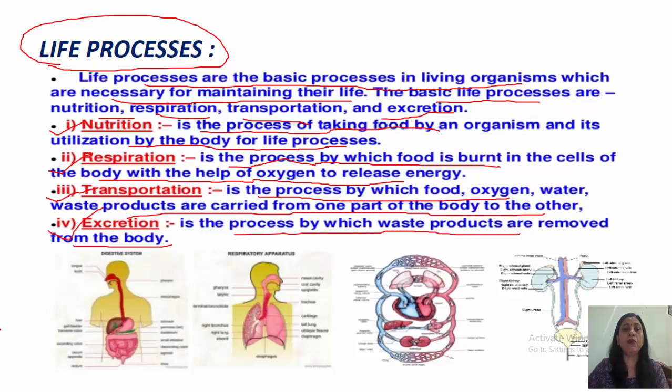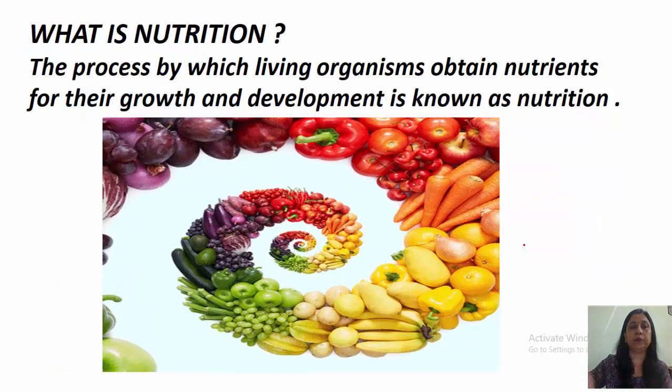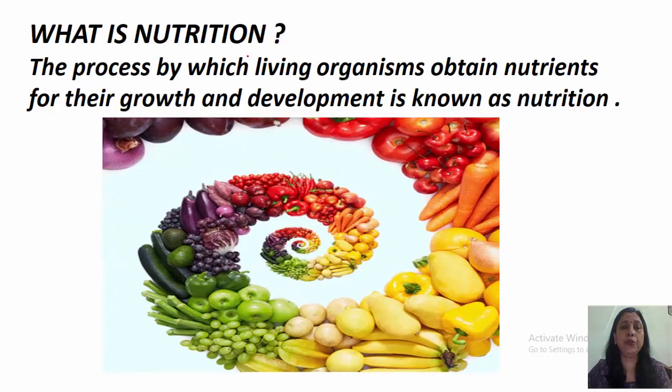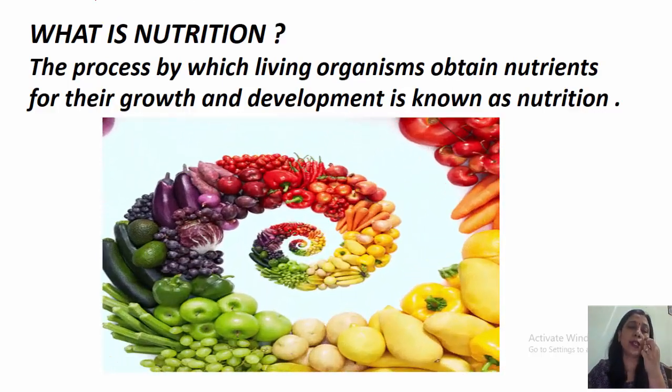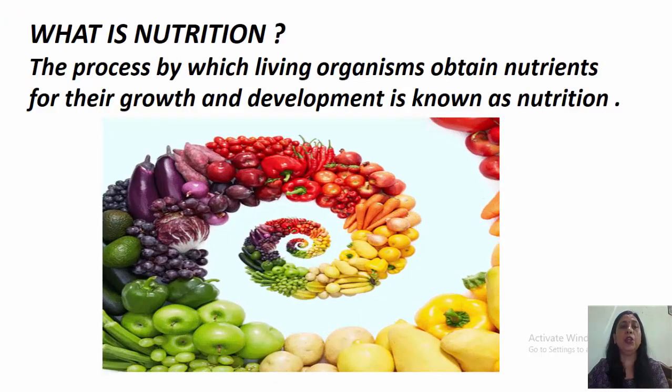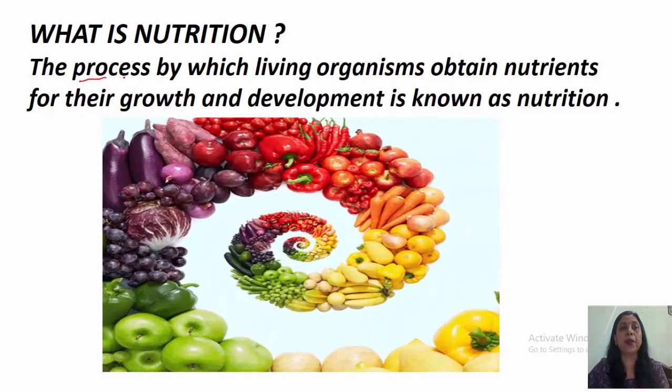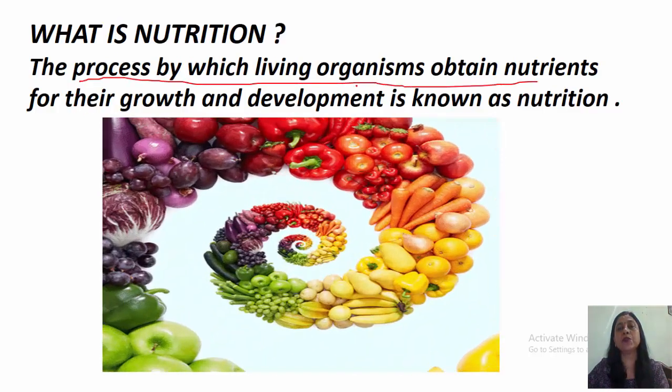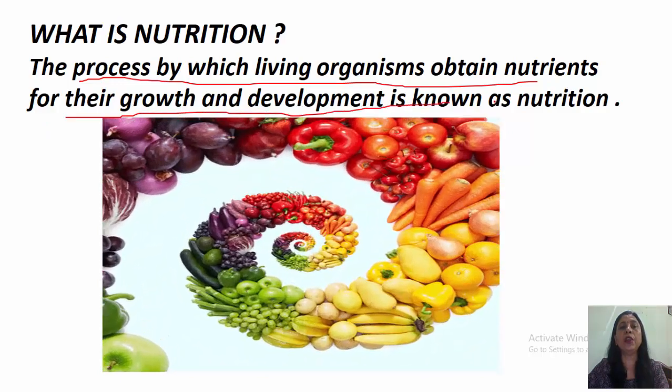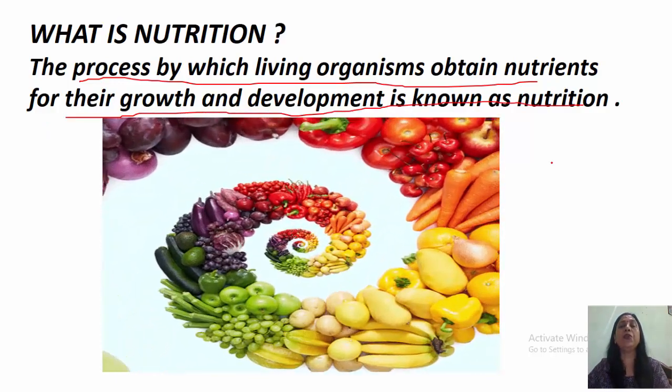So these are the 4 life processes, which are a must for an individual to survive. You can see this is the digestive system, respiratory, circulatory and excretory system. Now coming to nutrition, as we are going to study in this section, what is nutrition? The process by which living organisms obtain nutrients for their growth and development is known as nutrition.